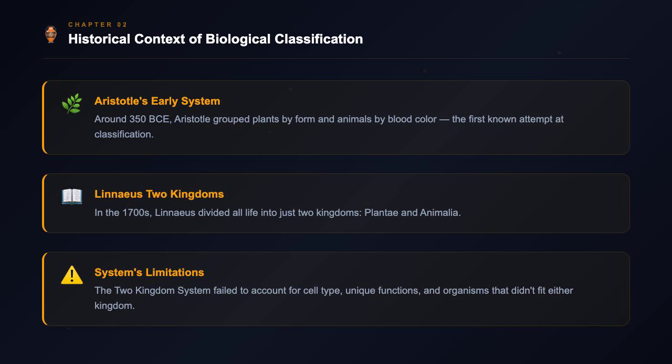Many organisms didn't fit into either kingdom, so scientists looked for better ways to classify life. They considered factors like cell structure, nutrition, and evolutionary relationships. This led to more sophisticated classification systems used today.